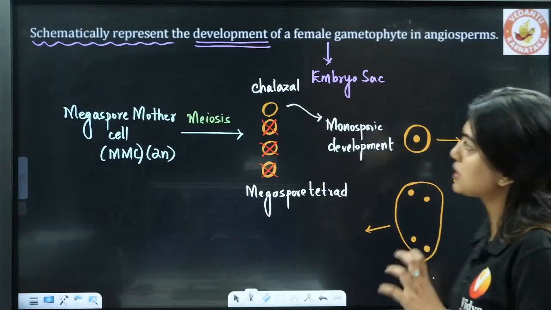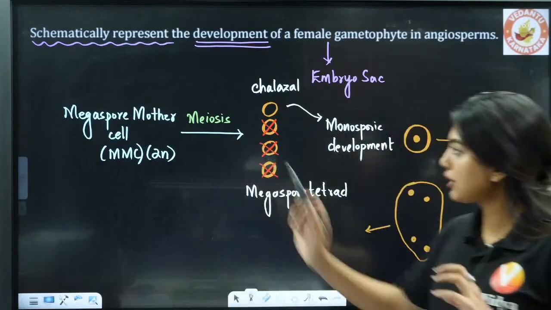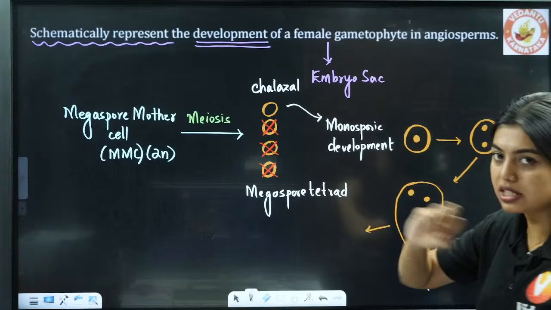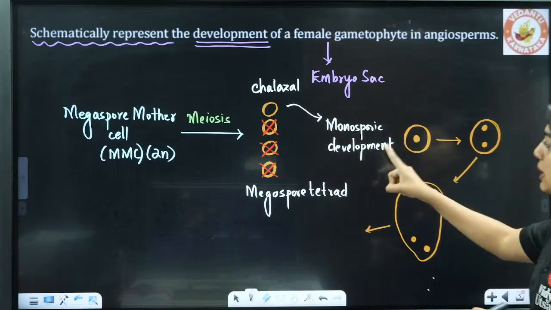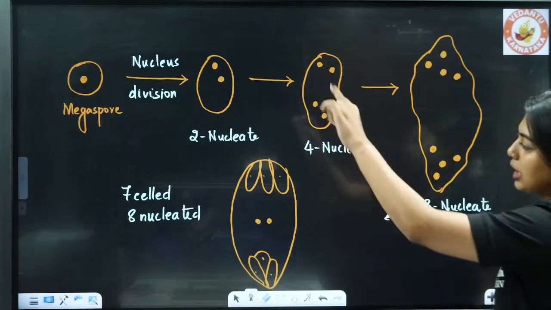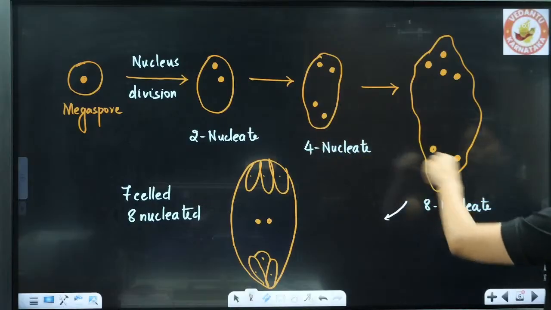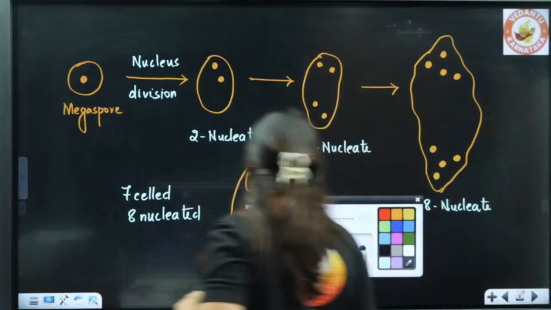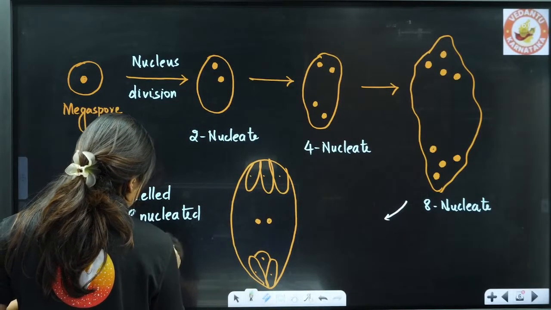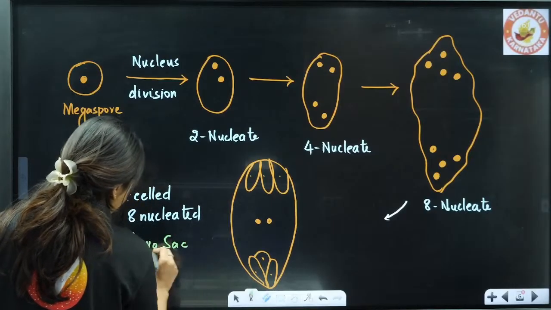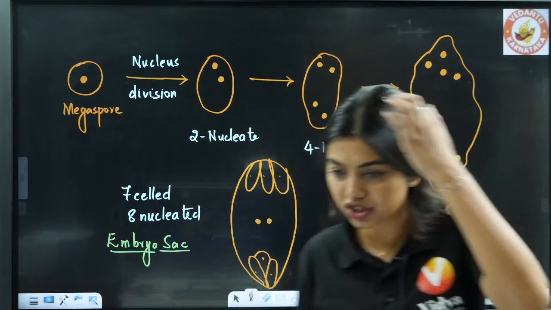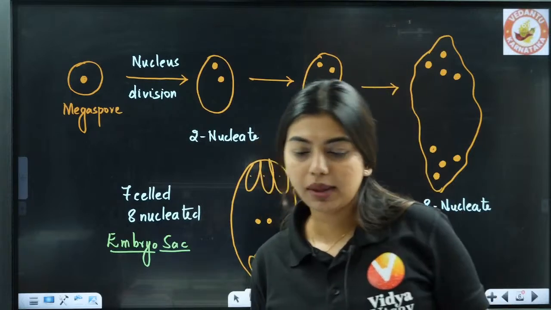So, schematic representation of the development of the female gametophyte. You start from the megaspore mother cell, it will undergo meiosis, it will form the megaspore tetrad. In that, 3 become dysfunctional, only one will continue the development. This development we call monosporic development. From there the stages continue. How? From 1 megaspore to 2 nucleate, 4 nucleate, 8 nucleate stage, ultimately our embryo sac formation happens. Finally embryo sac formation is going to happen. Clear? Is this clear to all of you? Yes or no? Quickly give a thumbs up in the chat box. Come on.